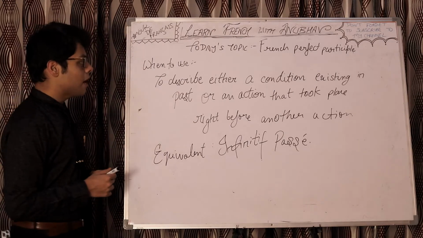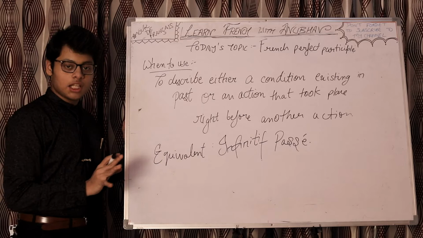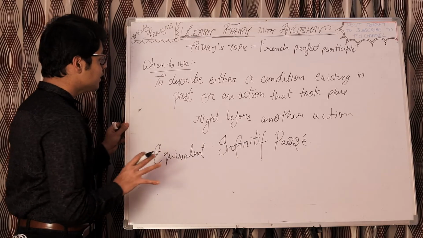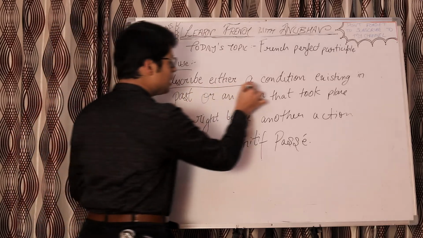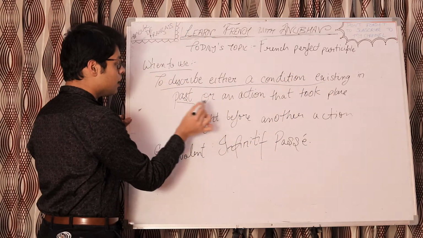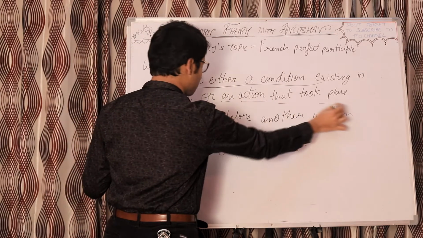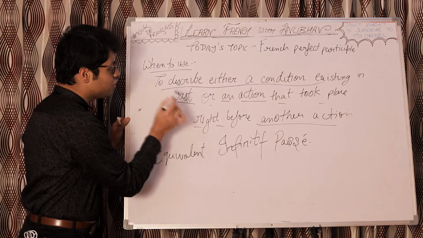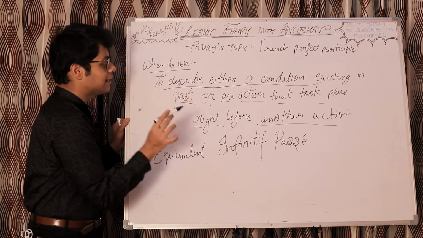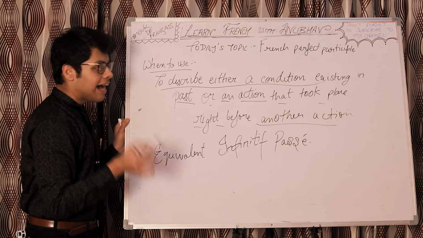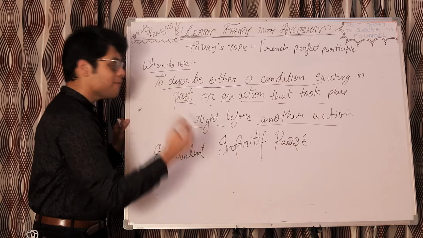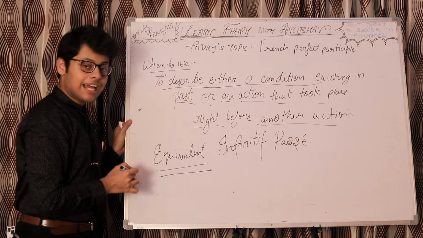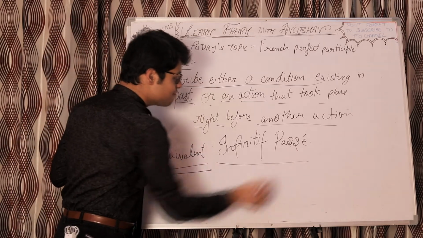So, talking about when to use this particular tense, French perfect participle or passé composé of participe présent or past gerund. It is to be used to describe either a condition existing in past or an action that took place right before another action. I repeat, to describe either a condition existing in past or an action that took place right before another action. And this particular tense has an equivalent to infinitive passé.